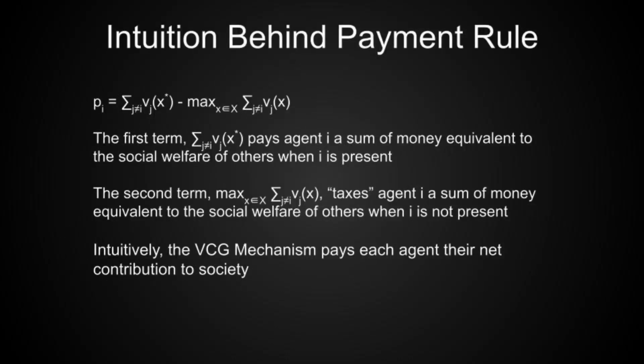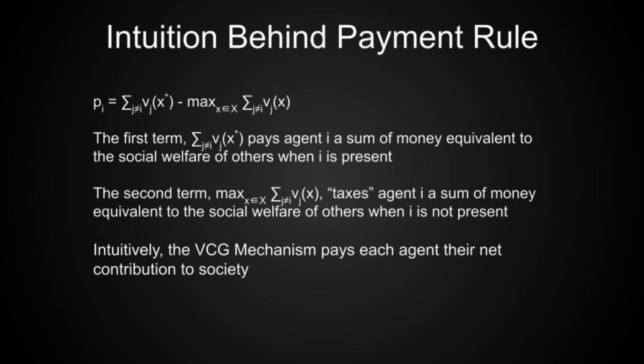Intuitively, the VCG mechanism is a way of paying each agent their net social contribution. This entire equation for what we pay a certain agent is really just saying that we pay each agent the social welfare of others minus the social welfare of others in a scenario where they don't exist. So if this difference is positive, it implies that this agent, by being present in this environment, is making a positive contribution to the welfare of everyone else. Hence why we would make a positive payment to reward them.